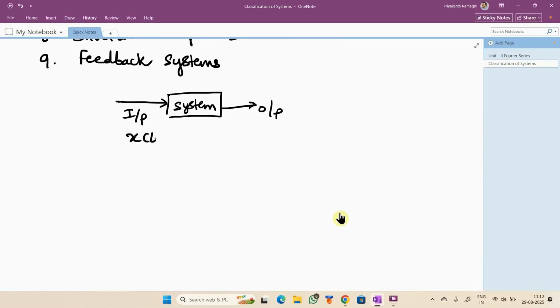If I represent the input with x of t and the system is performing some transformation, then the output y of t is the transformation applied on the input.